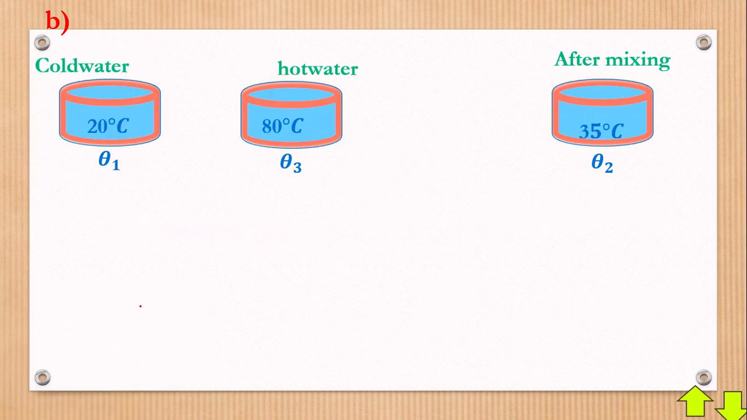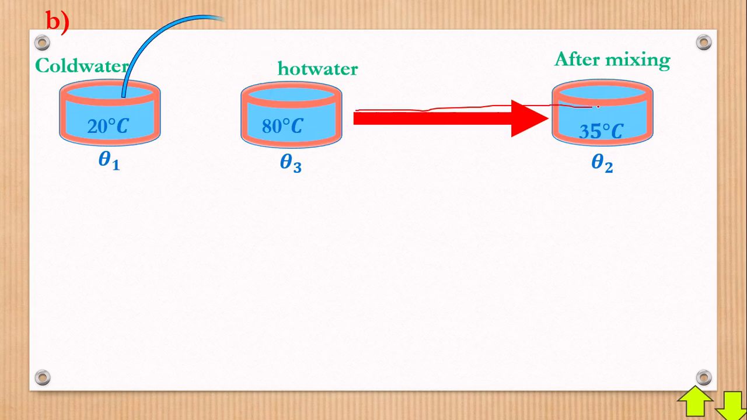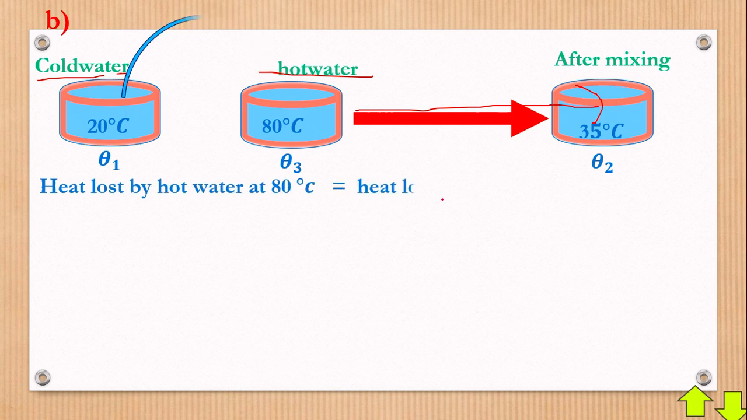Now still we shall say that when you mix that, it will give us this mixture here. But again, we start from here. Cold water gains heat, hot water loses heat. So we say that heat lost by the hot water at 80 degrees Celsius is equal to heat gained by cold water at 20 degrees Celsius.